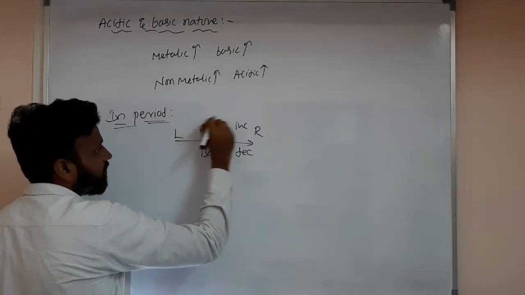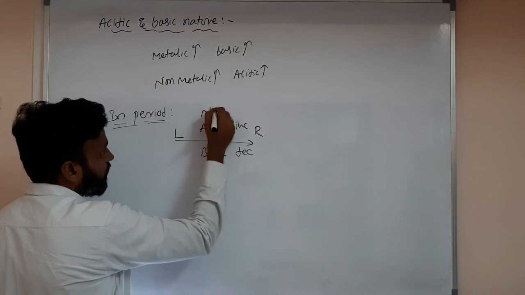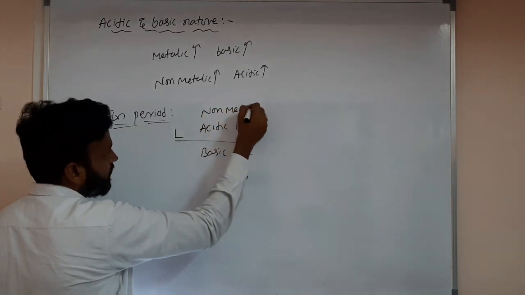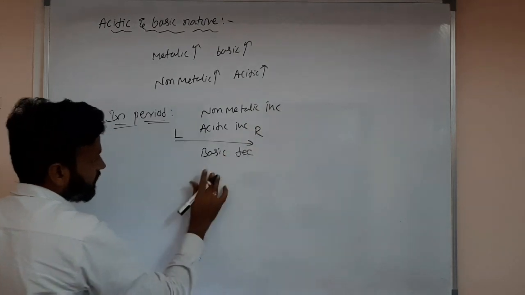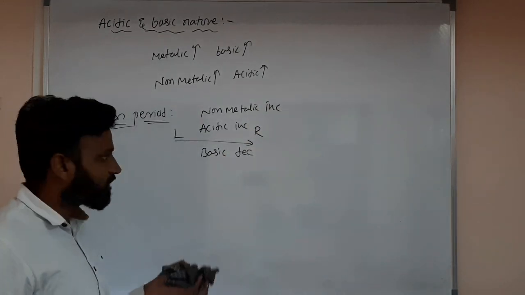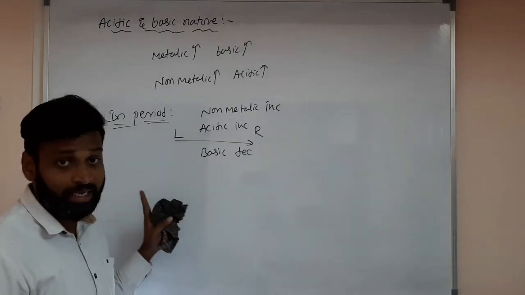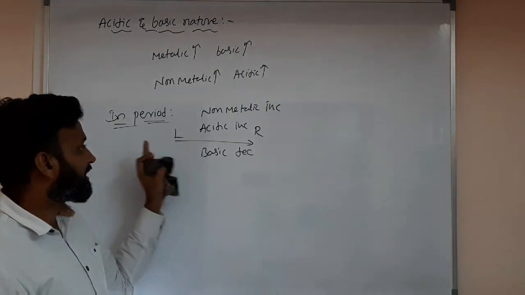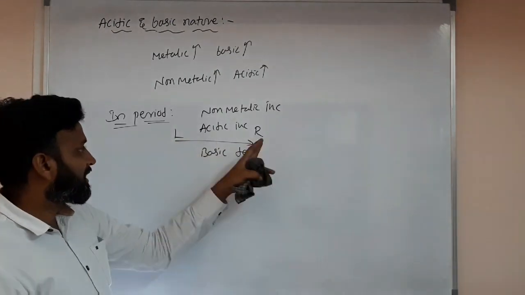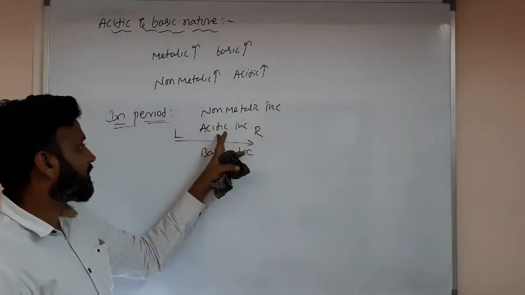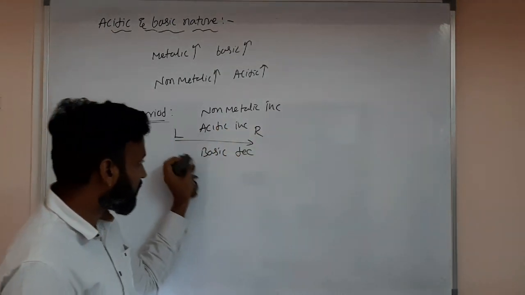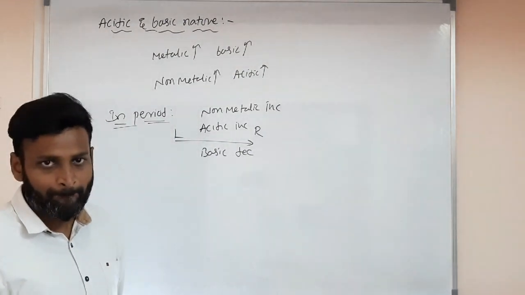Because from left to right, non-metallic nature increases or not? Non-metallic nature increases, so acidic nature increases. So I have no need to mention basic nature.